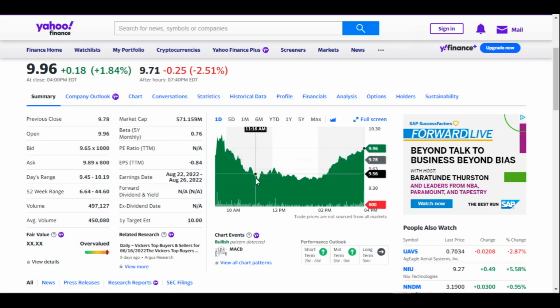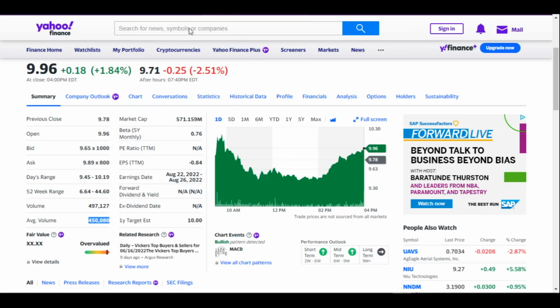After the low, the stock maintained flat for an extended period of time. Then the stock started to steadily climb for about 1.5 hours and closed at 9.96 with 1.84% increase and complete recovery from the deep loss. The trading volume is 497,127, which is above the average volume 450,080. EH today's stock movement was unusual. But it did not appear random. It was likely by design.